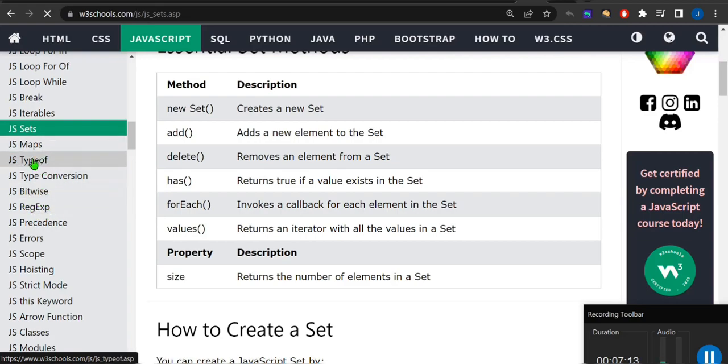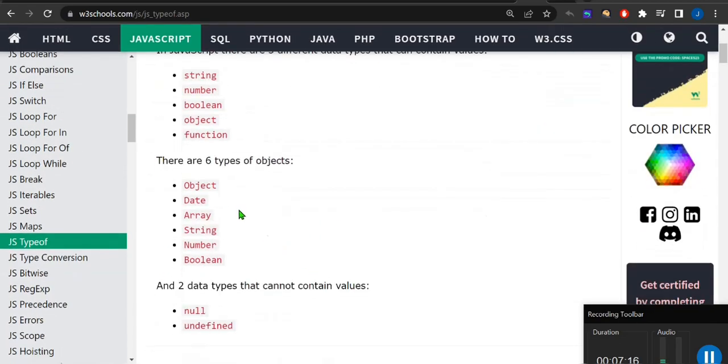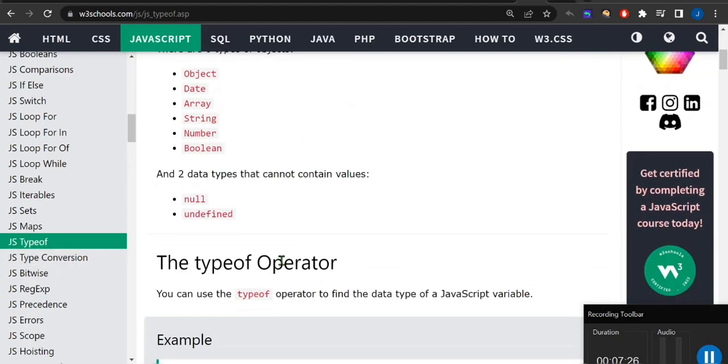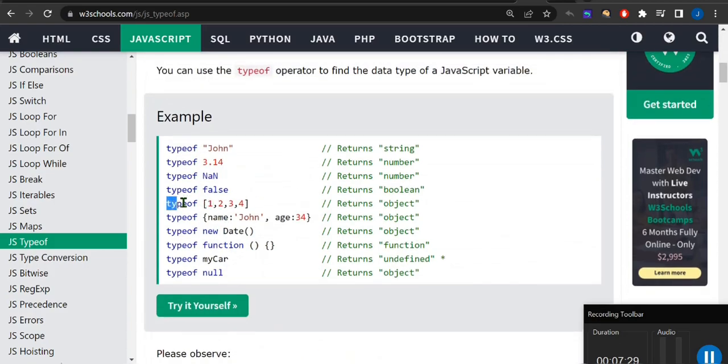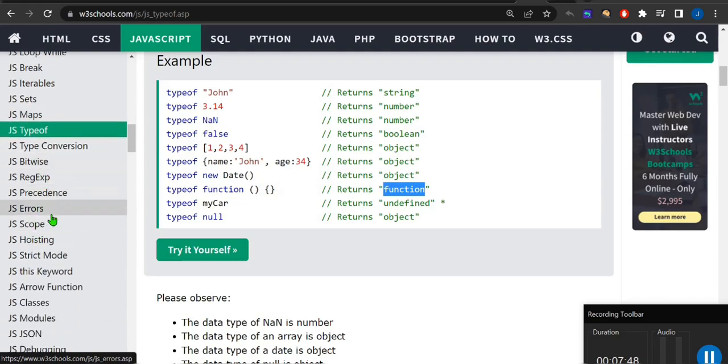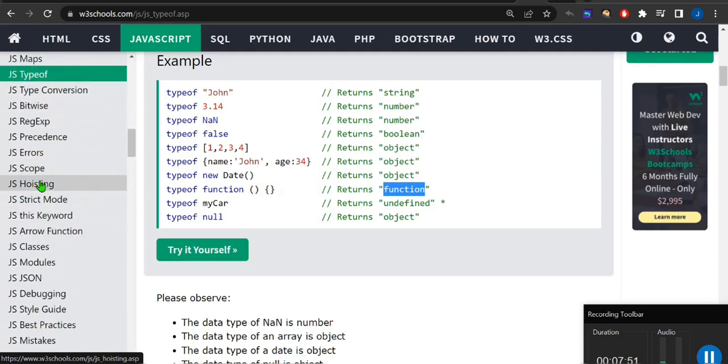What is type conversion, what is the typeof operator? As I said, the typeof operator returns the data type of the value. So when a variable stores some data and you find the type of that, the type of our array is object, okay, type of this string is string, type of number is number, okay. So yeah, type of null is object, and type of myCar is undefined, okay. So type of function is function actually.